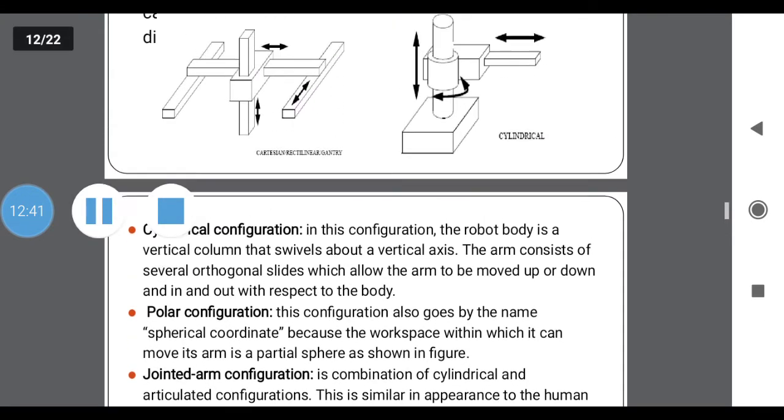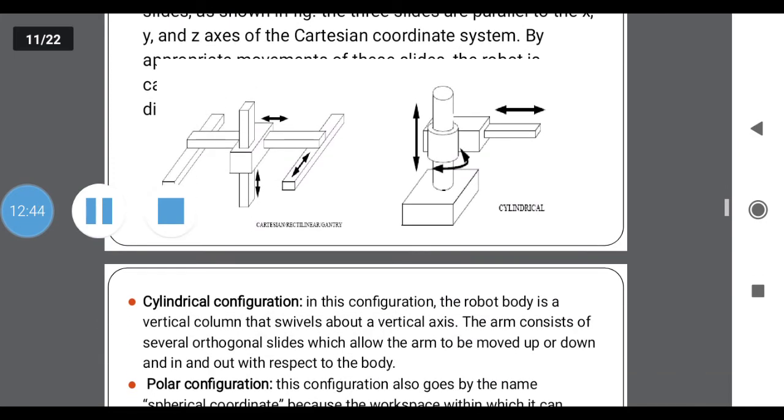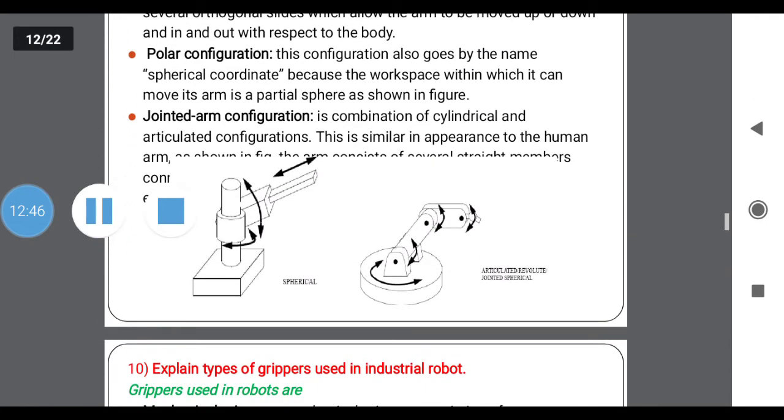These are different types of coordinates of robots. The first one is the Cartesian, cylindrical, spherical, and joint arm.